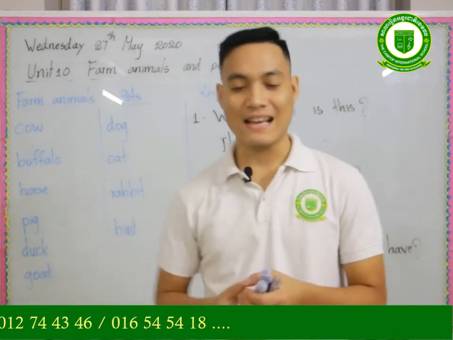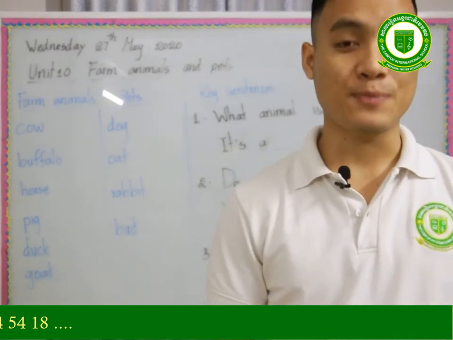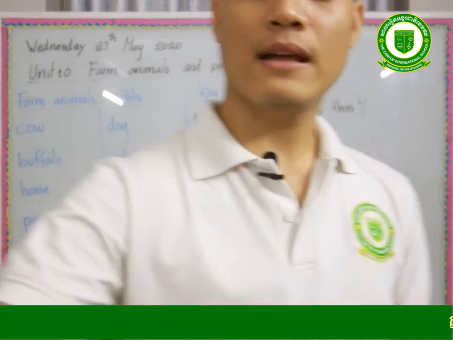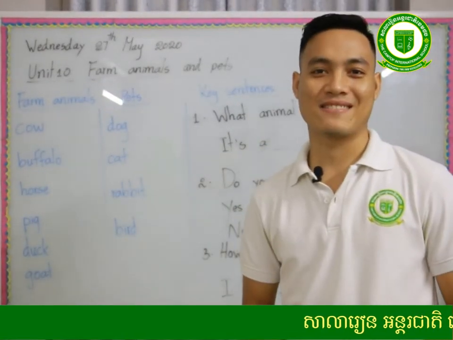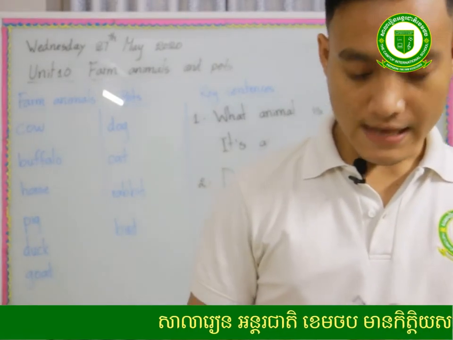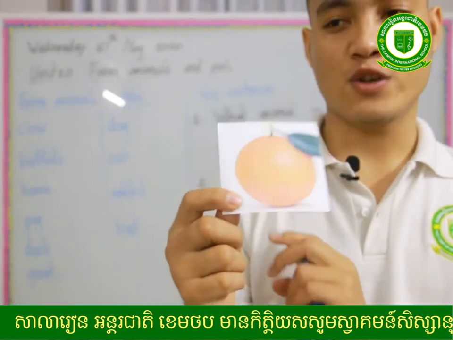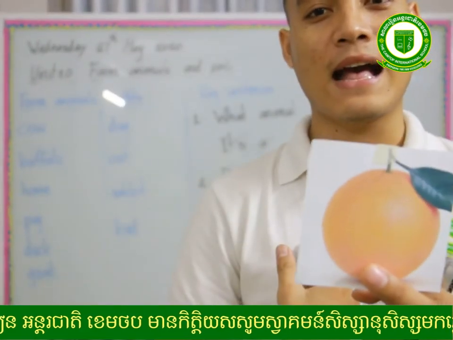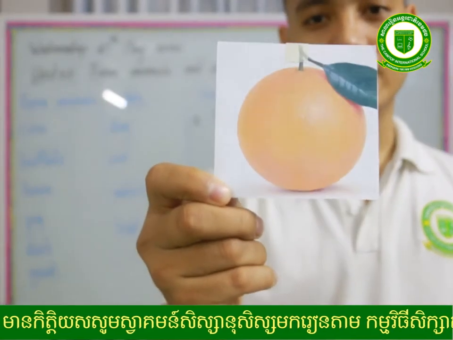Before we go to the lesson, I want to have a quick review of what you learned last week. You learned about fruits, right? So we review fruit first. I show you the picture and you tell me or read the word. So what fruit is this?